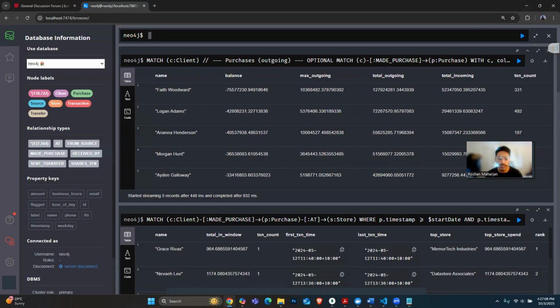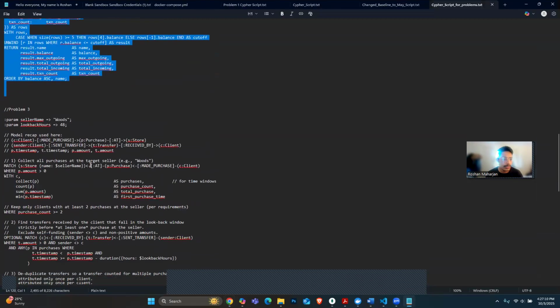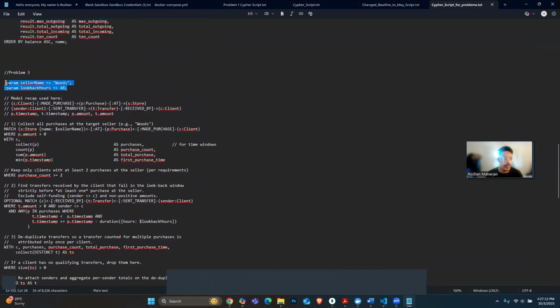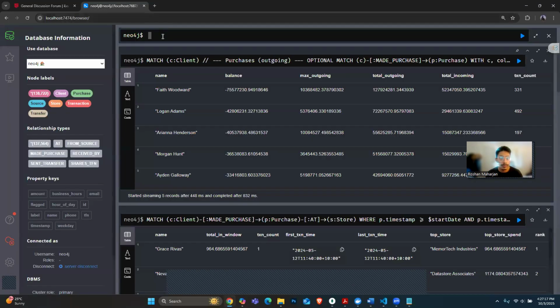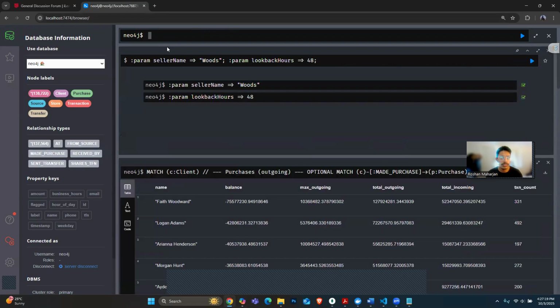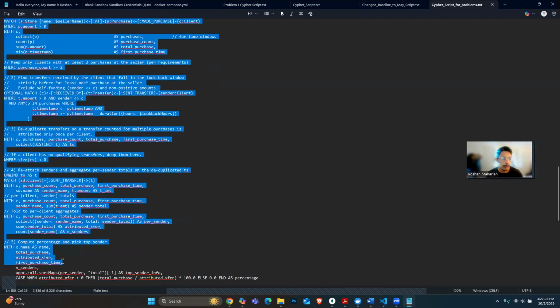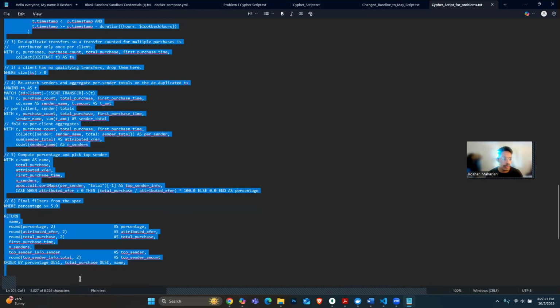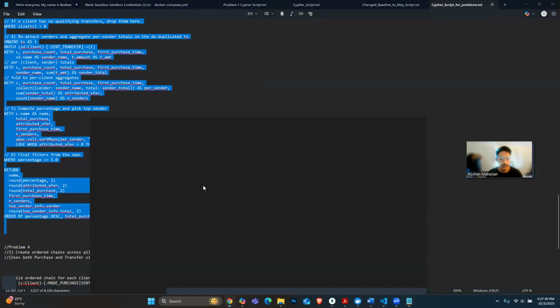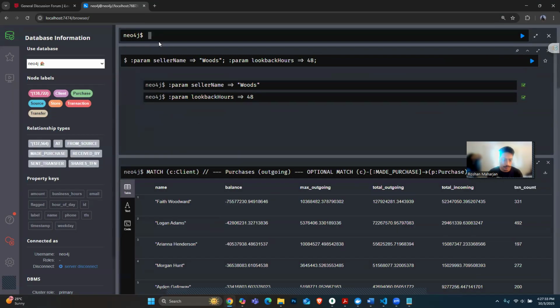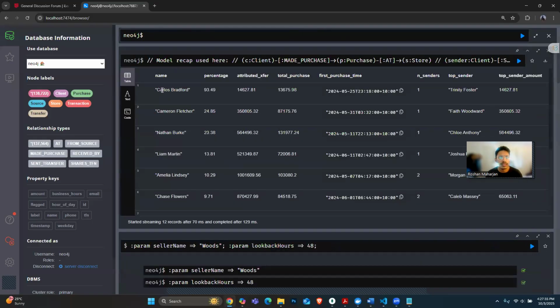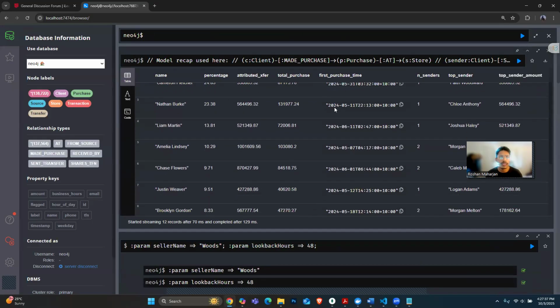And for the third query, I have to set the parameters as given in the question and then run the Cypher script. These are the required outputs.